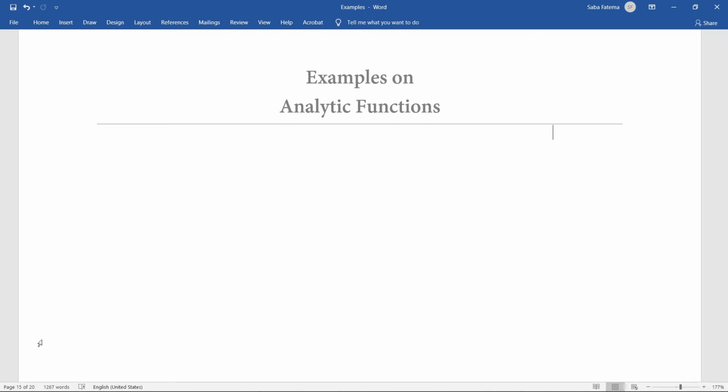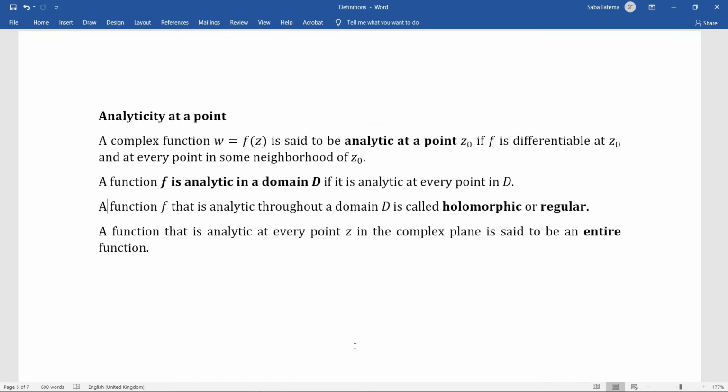In these examples, we are going to see about the analyticity of a complex function. So, at the beginning, we will revisit the definition of analyticity of a function, and also we will have the necessary and sufficient condition for a function to be analytic at a point. Have a look at these definitions.